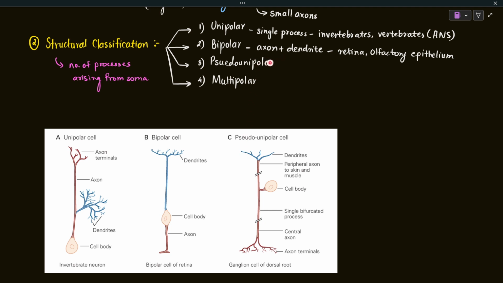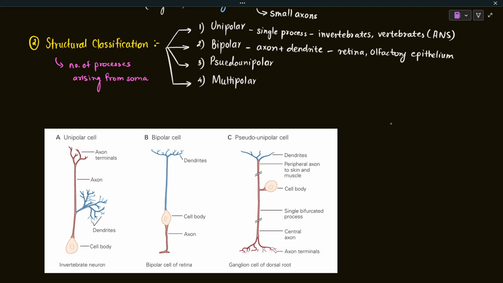They look like they have a single branch. But actually, what happens is that they initially develop as bipolar neurons. So let me draw it here.